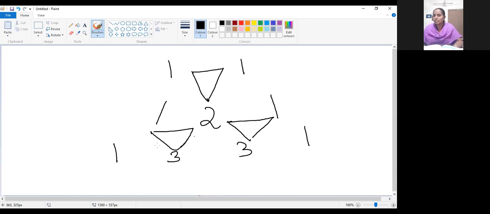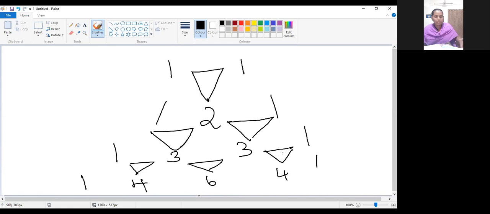So here 3 terms, next 4 terms. In the next row, you will get 5 terms. So the corners will be 1. Then if you are adding these two, 4. Then these two, 6. These two, if you are adding, again 4. Can you see this line, how we are denoting one straight line? That is, these two numbers are added and the sum value is written below. In the next row, how we are getting that sum value is based on the previous row's value.